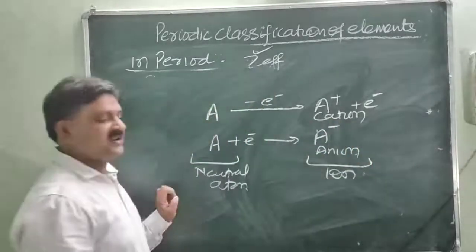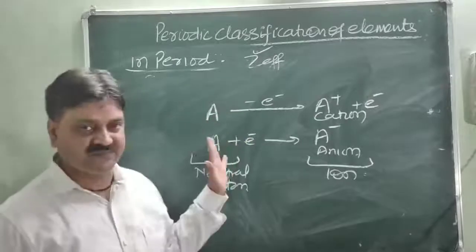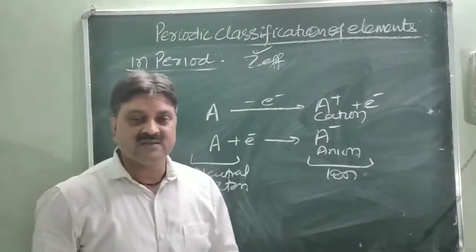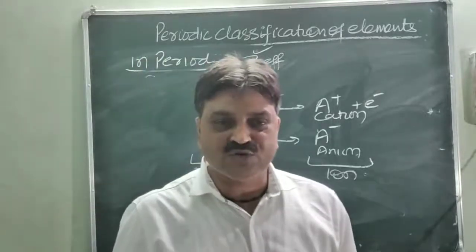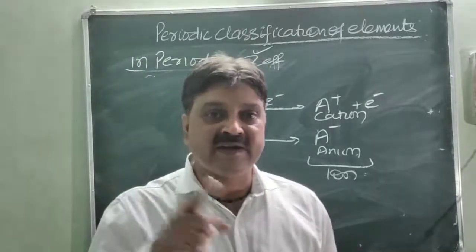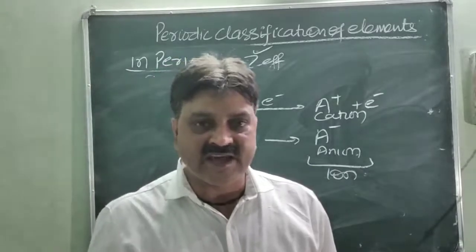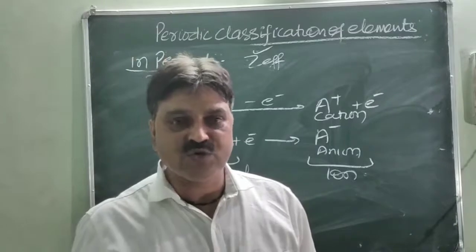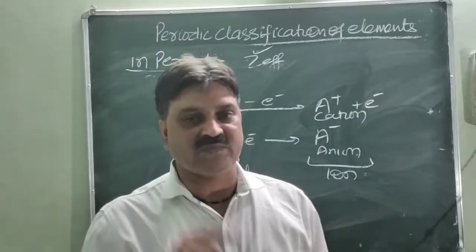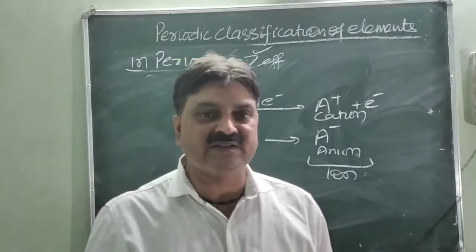So what will happen in the formation of an ion from a neutral atom? One thing to keep in mind: the ionic radius of a cation is always lower than its parent atom, whereas the ionic radius of an anion is always greater than the parent atom.